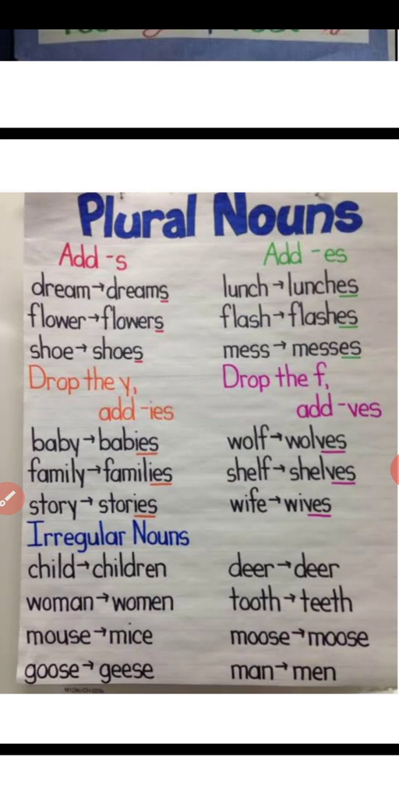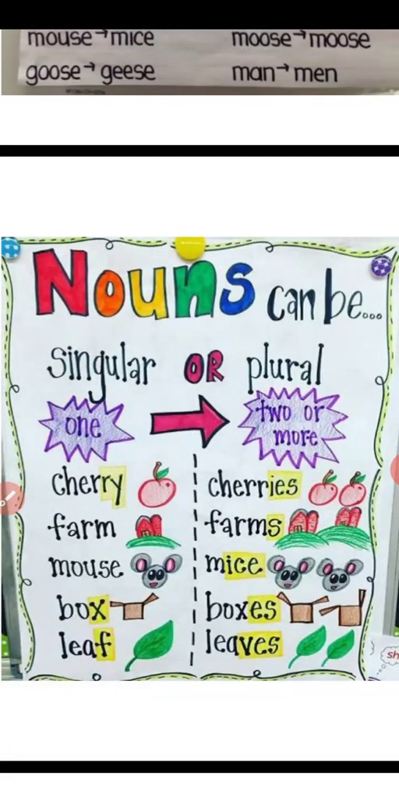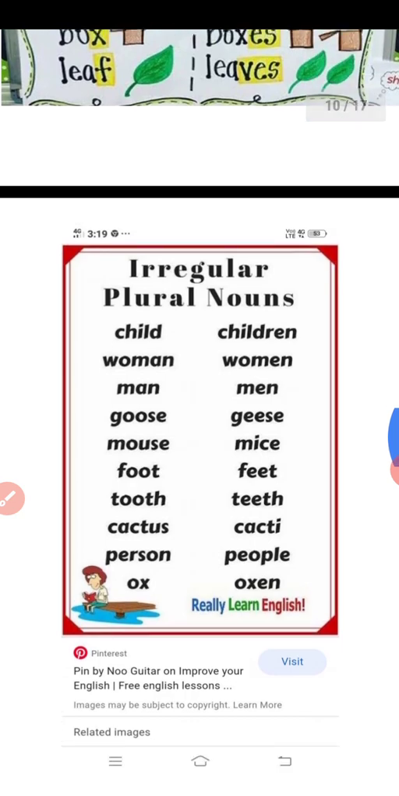And there are some irregular nouns also. Irregular nouns means they change totally. For example, child into children, woman into women, mouse, mice, goose, geese, deer, deer, tooth, teeth, moose, moose, man, men. Okay, look at the next slide. Here also the same, I have given a few more examples. Please go through these examples also, right? Look at the next slide.